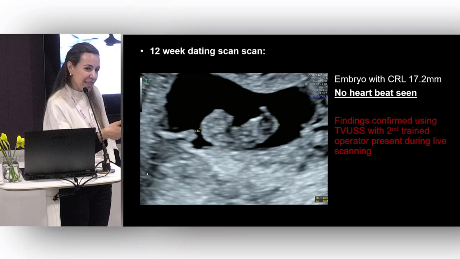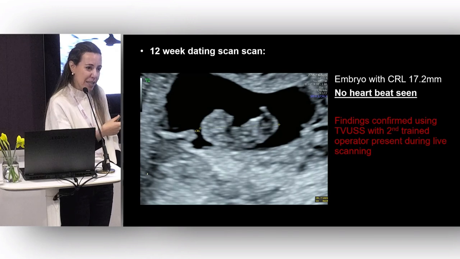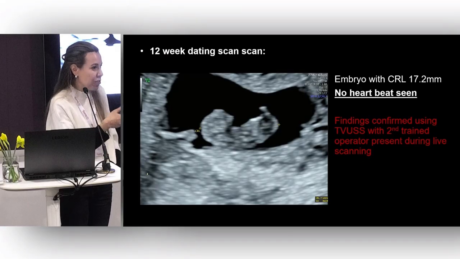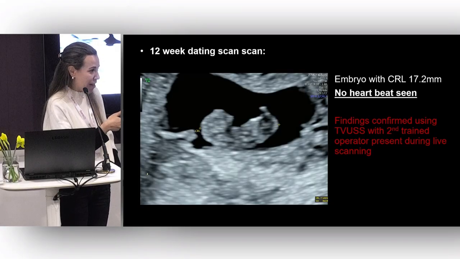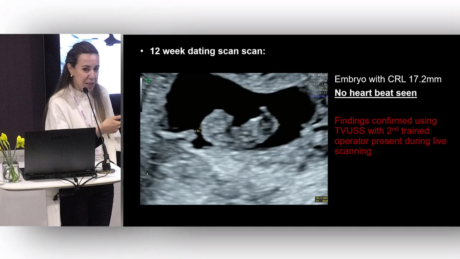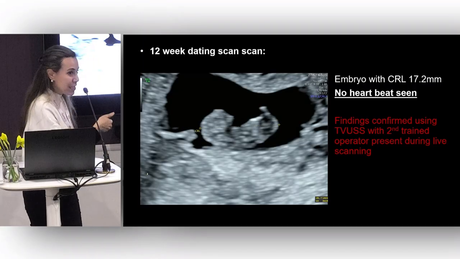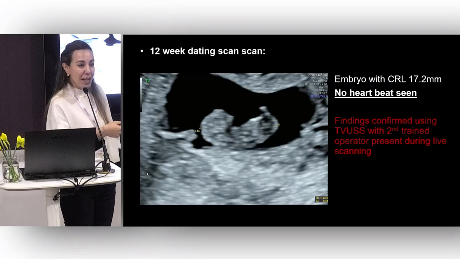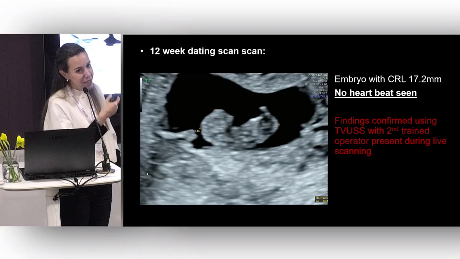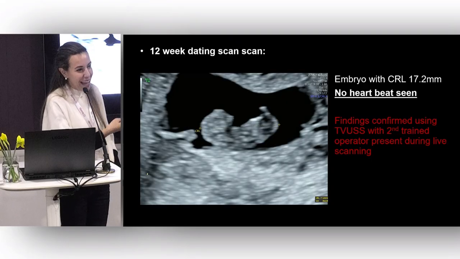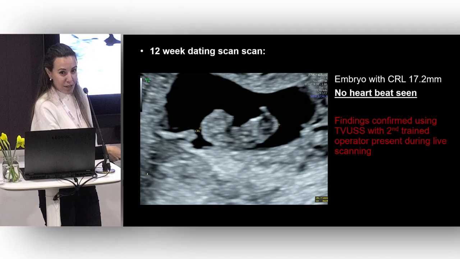It's really difficult to say that to the patient, even if you were scanning an early pregnancy, but you say, I'm not seeing what I expect to see. I'm so sorry. We'll have to do an internal scan to have a closer look. Most patients will be absolutely fine with that. You do a transvaginal scan, and then if you don't see a heartbeat, you take a measurement and then ask for a second operator, and then sadly you might have to give this diagnosis.